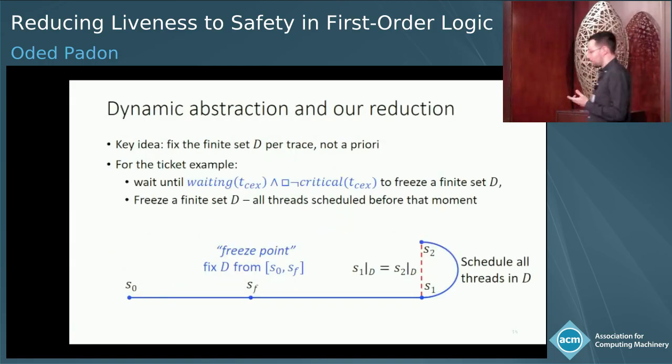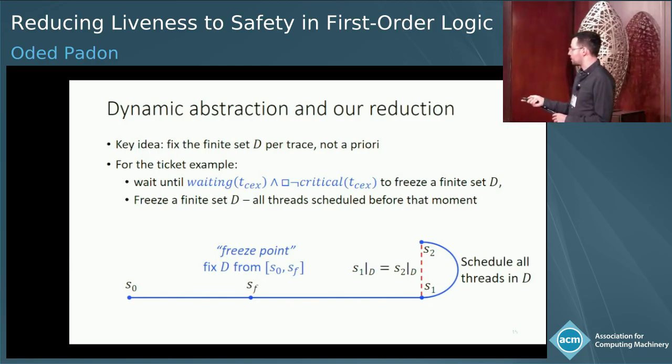So the way we solve this, we get rid of these spurious counterexamples, and we get a technique that does prove the ticket protocol and the other protocols that we also considered, is that we do not fix the finite set D globally, but instead we have a mechanism to set it per trace. So I'll first explain this in the ticket example, and then I'll show you the general construction.